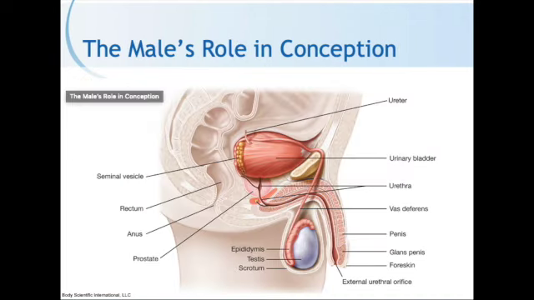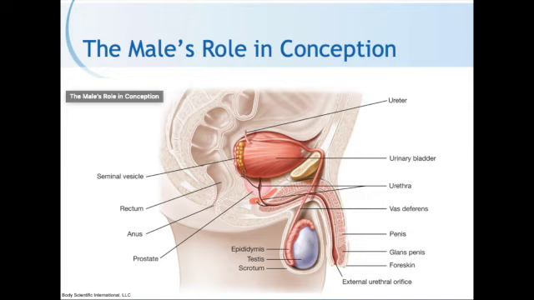Males are unlike females, because females have all of their ova, or eggs, at birth. But males' testes, look at the screen and see where the testes are. They're housed in the scrotum. Those are their reproductive glands. They do not produce sperm until the body is capable of reproduction. The first time the body releases semen, we call it seminarche. That's kind of like a male period, but not really, in that it signals that they're ready for reproduction, just like a female's period signals she's ready for reproduction.